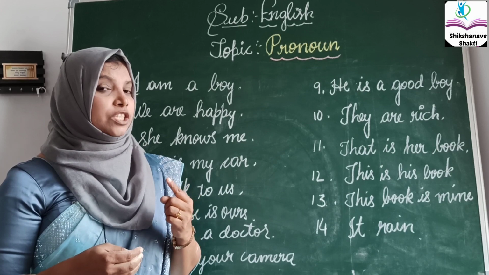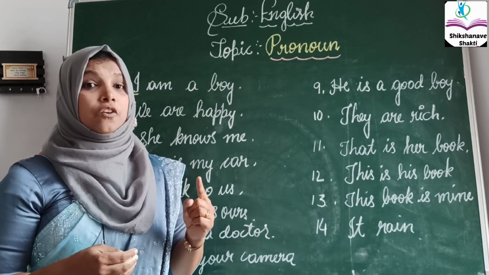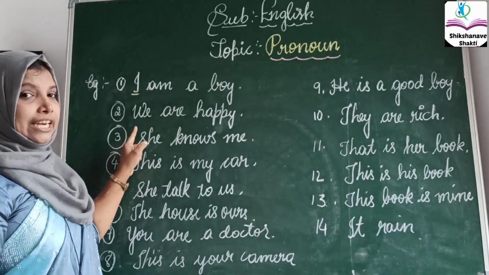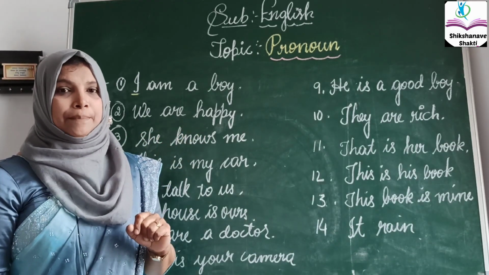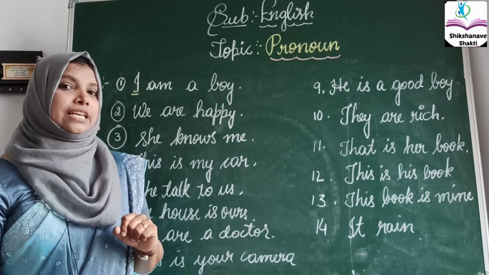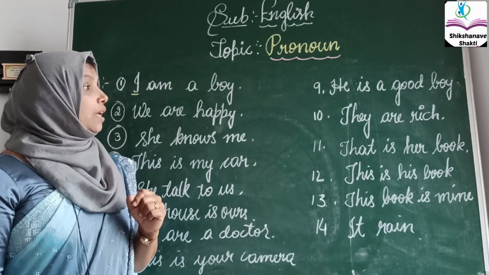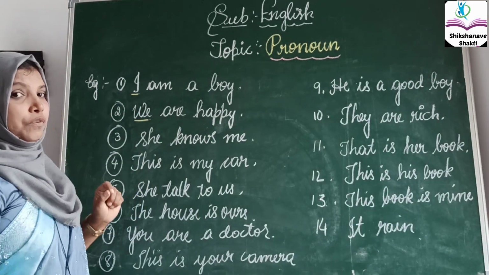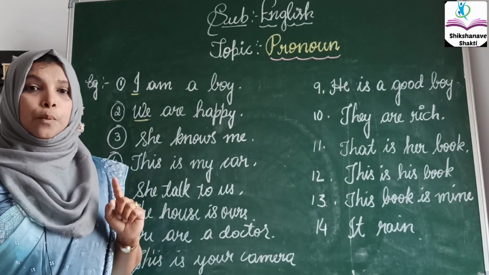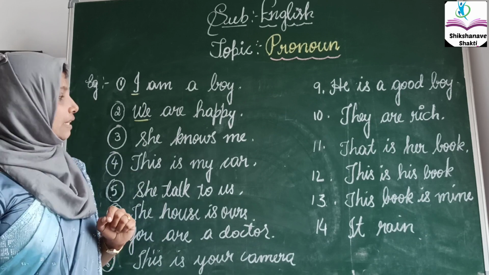It is in a singular form. The second one, we are happy. Which is the first pronoun here? The first pronoun is we. We is in a plural form.